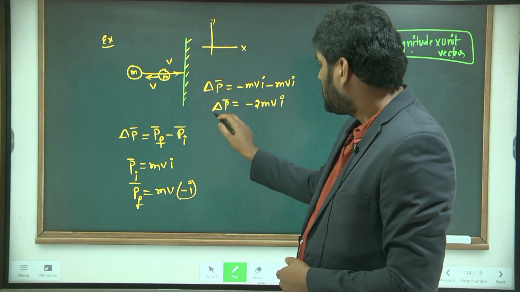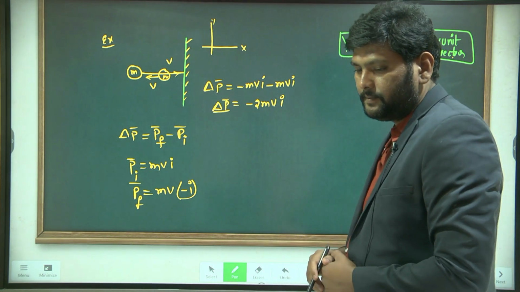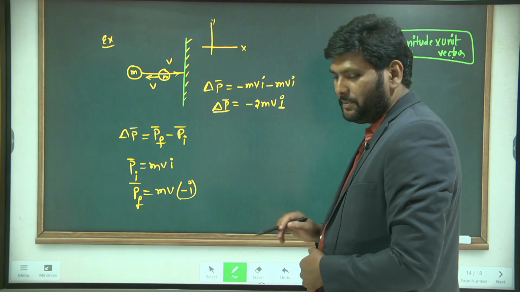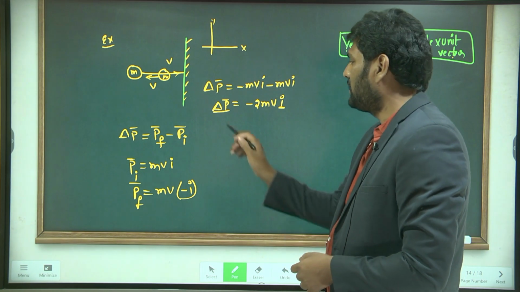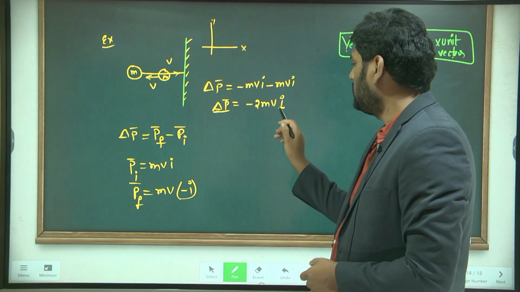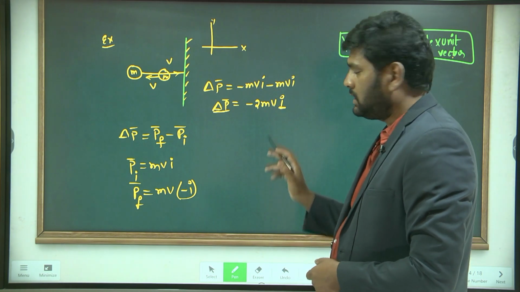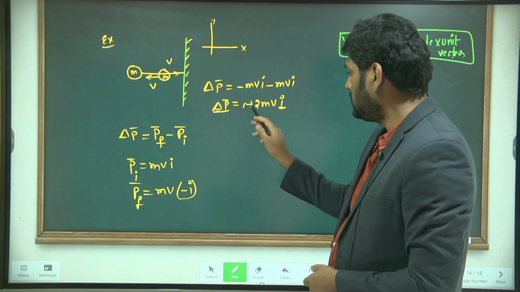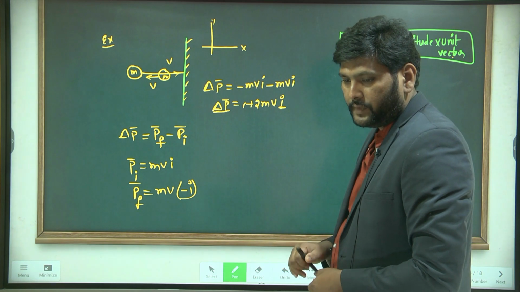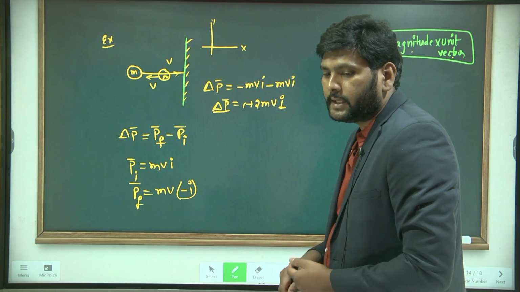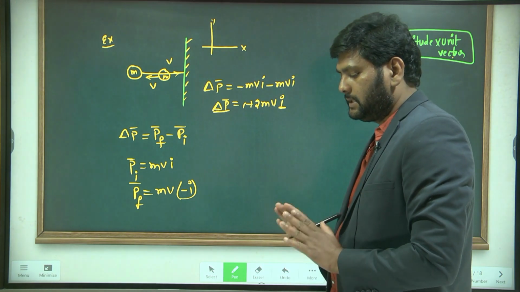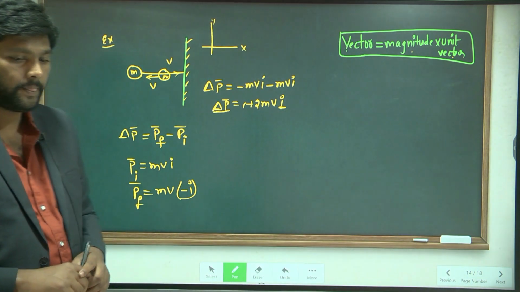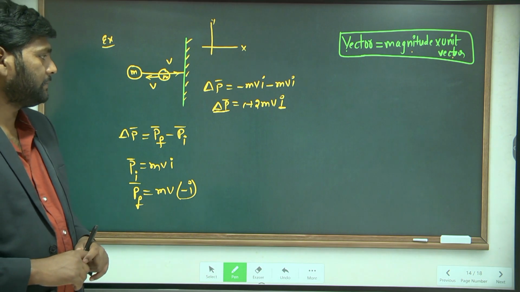And what is the direction of the change in momentum vector? Its unit vector represents its direction. It is in the negative x axis. This is the meaning of the change in momentum. Got it?